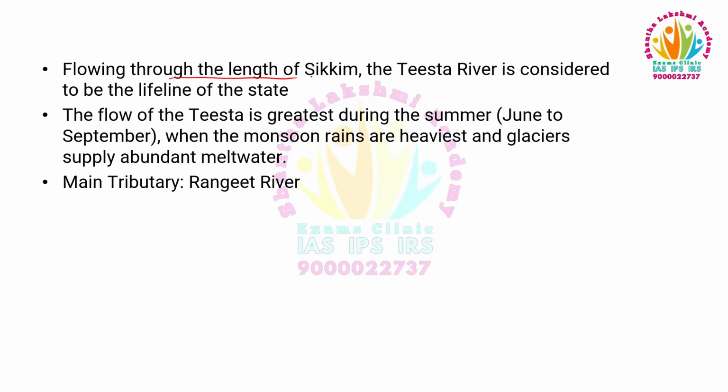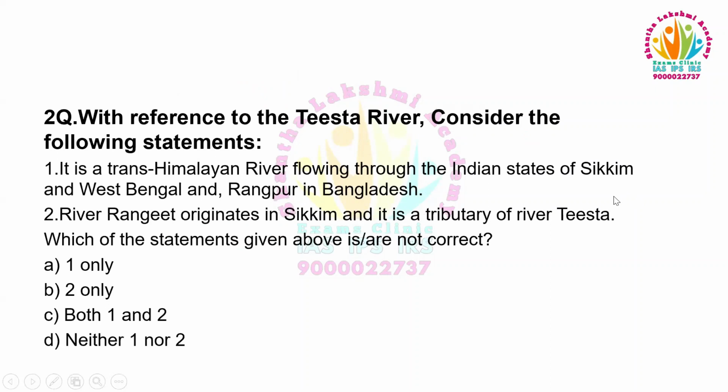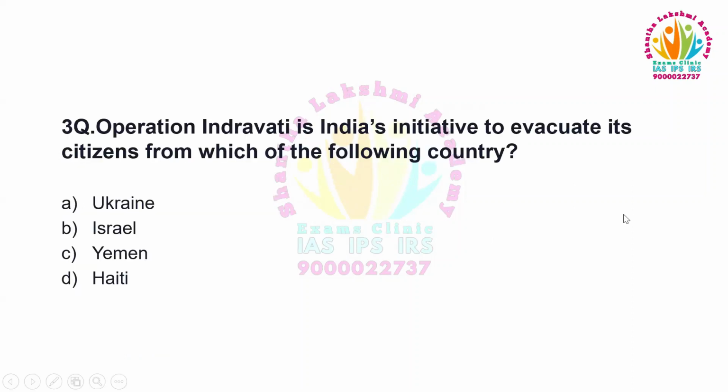Flowing through the length of Sikkim, the Teesta River is considered to be the lifeline of the state. The flow of the Teesta is greatest during the summer, when the monsoon rains are heaviest and the glaciers supply abundant melt water. The main tributary of the Teesta River is the Rangit River. So the answer is neither one nor two, because both the statements given above are correct. Moving to the next question.